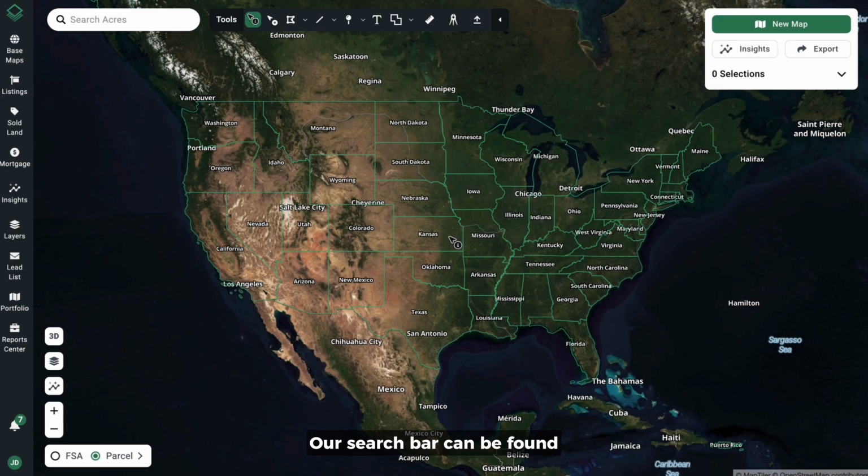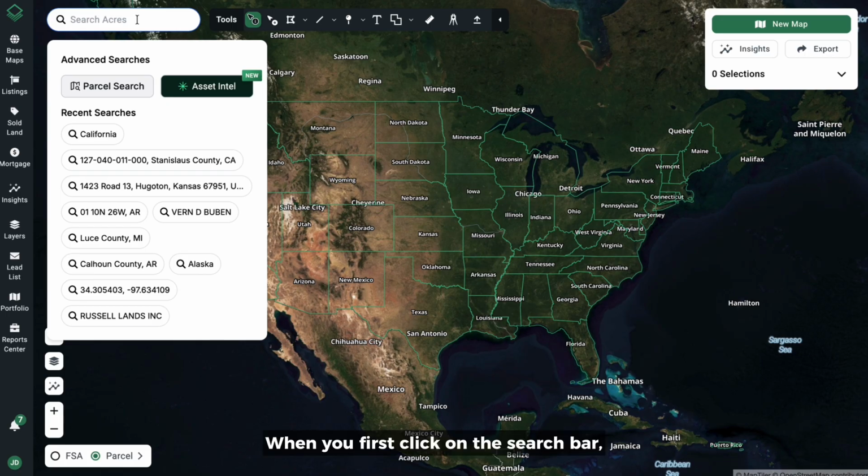Our search bar can be found on the top left corner of the map. From this single location, you can easily search your entire Acres account for associated locations, saved maps, data layers, sold land, and more. When you first click on the search bar, you'll notice that it saves your most recent searches